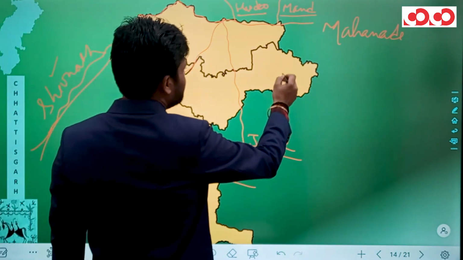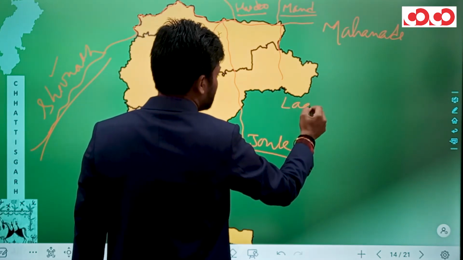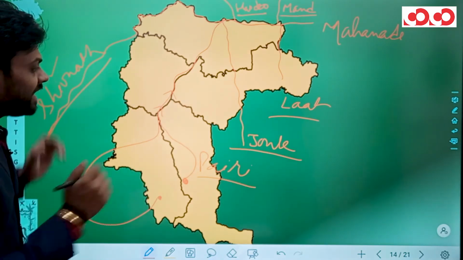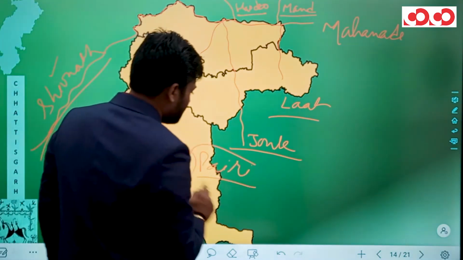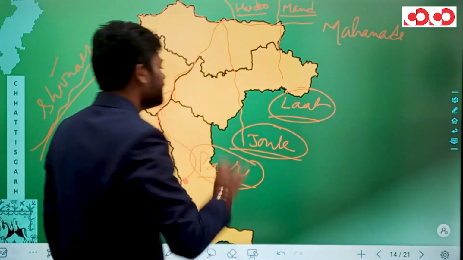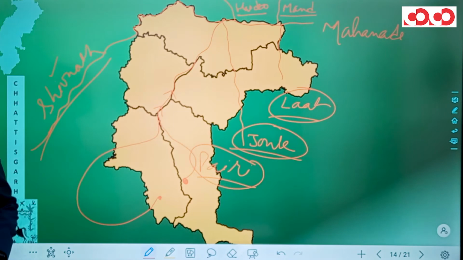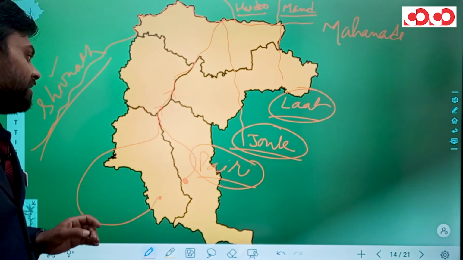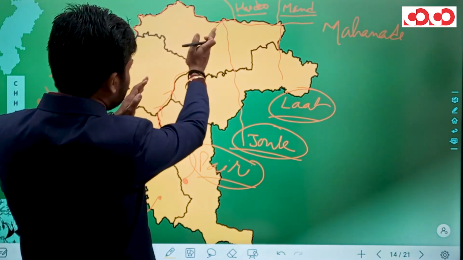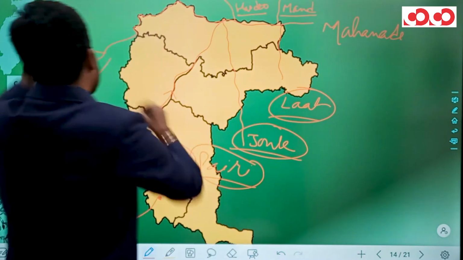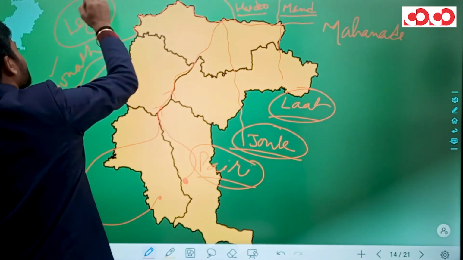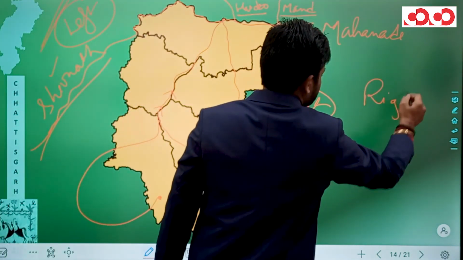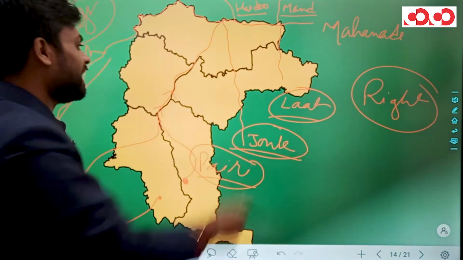The same thing happens with river Lat, which originates from the Radan hills in the Mahasamund district. This also meets the right bank of Mahanadi, and hence Peri, Jok and Lat are the right bank tributaries of Mahanadi. If there is a confusion between the left bank and right bank, let us stand facing the flow of river Mahanadi. My left hand, that means this portion, will show the left bank of Mahanadi, and my right hand, this portion, shows the right bank of Mahanadi.